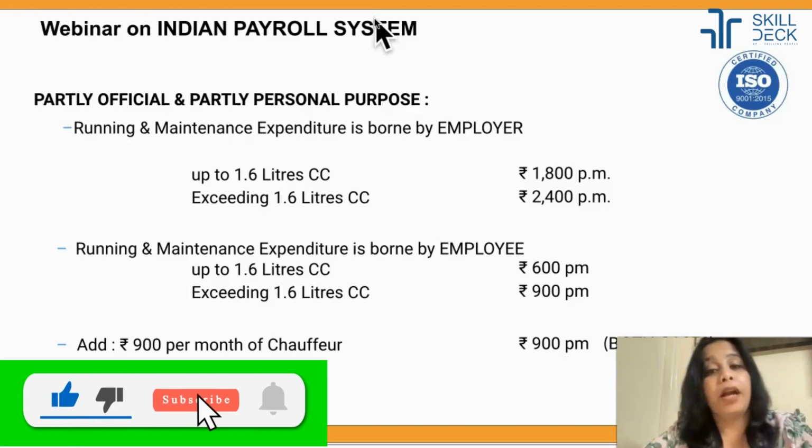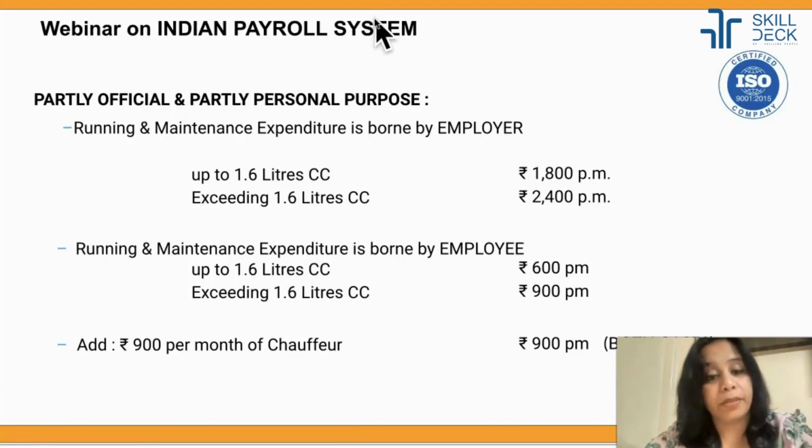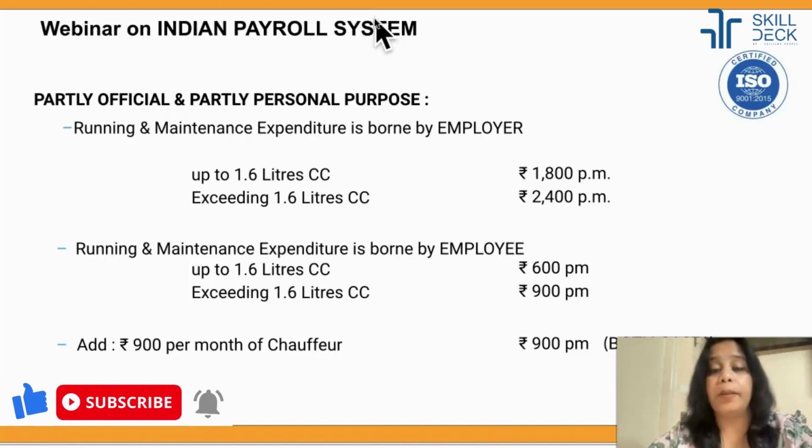If you are giving a big car, then 2400 per month is tax exempted. The rest is taxable. In the same way, if you are giving a car only, but wear and tear, petrol, everything is maintained by the employee, then whatever the car valuation you will add in the package, and because all the expenses are being borne by the employee, there is a lower tax exemption: up to 1.6 liter cc engine 600 per month, exceeding 1.6 liter cc engine 900 per month.